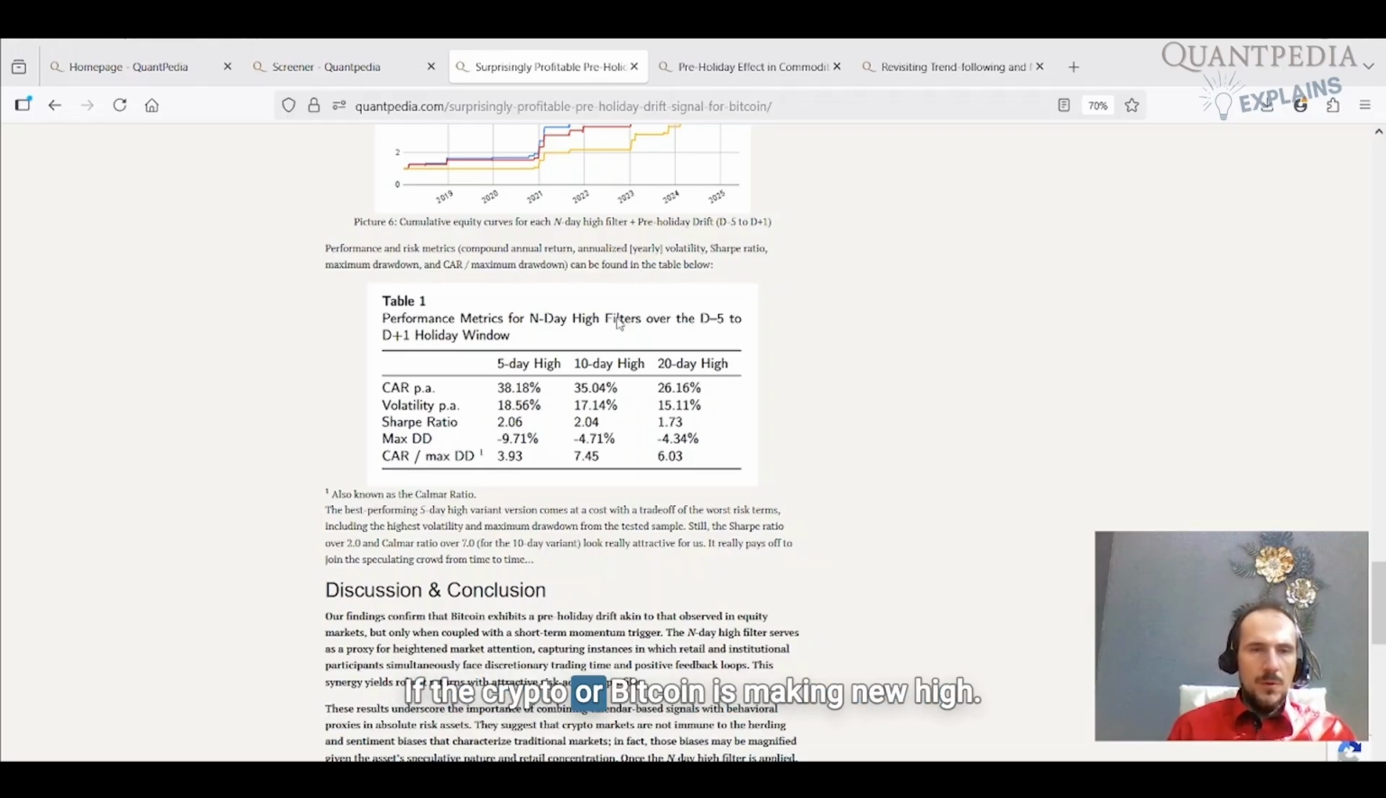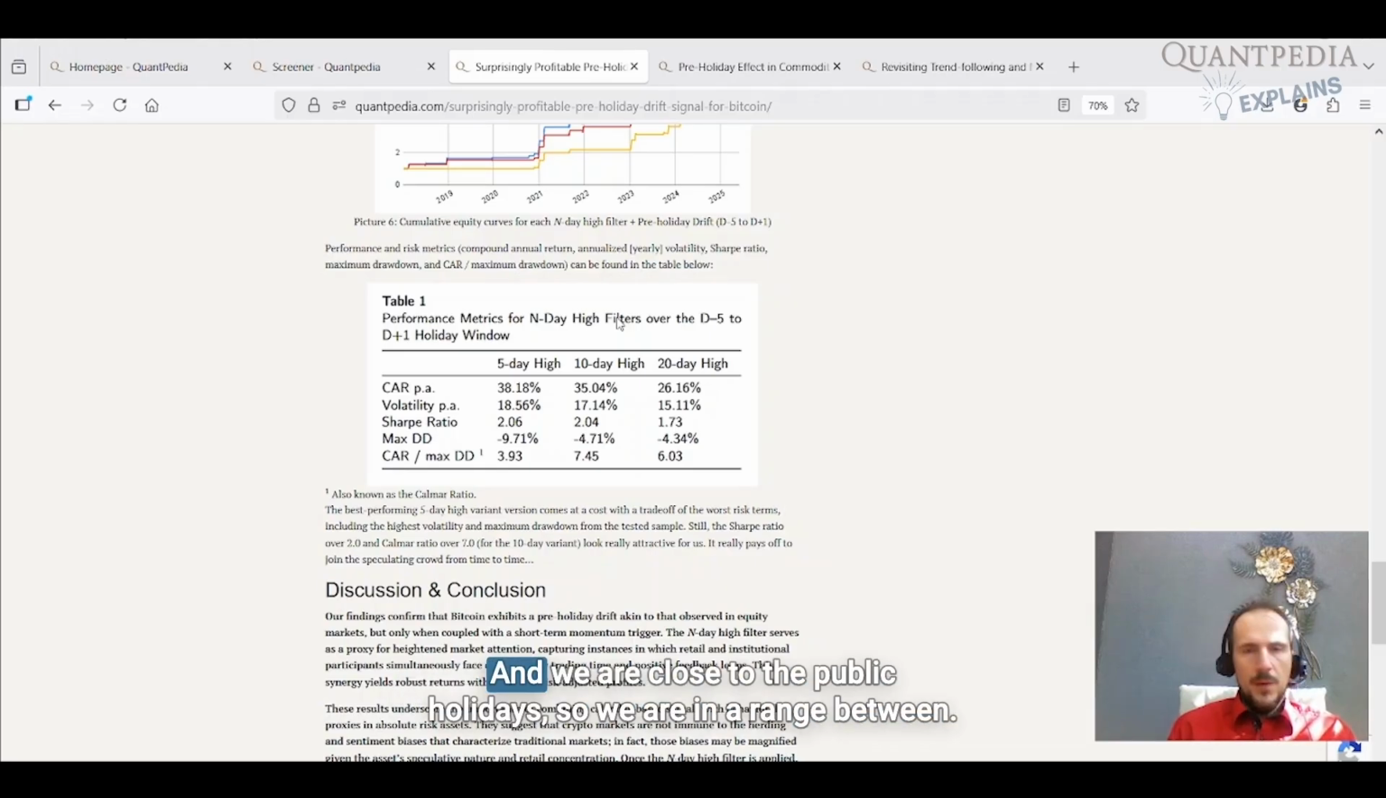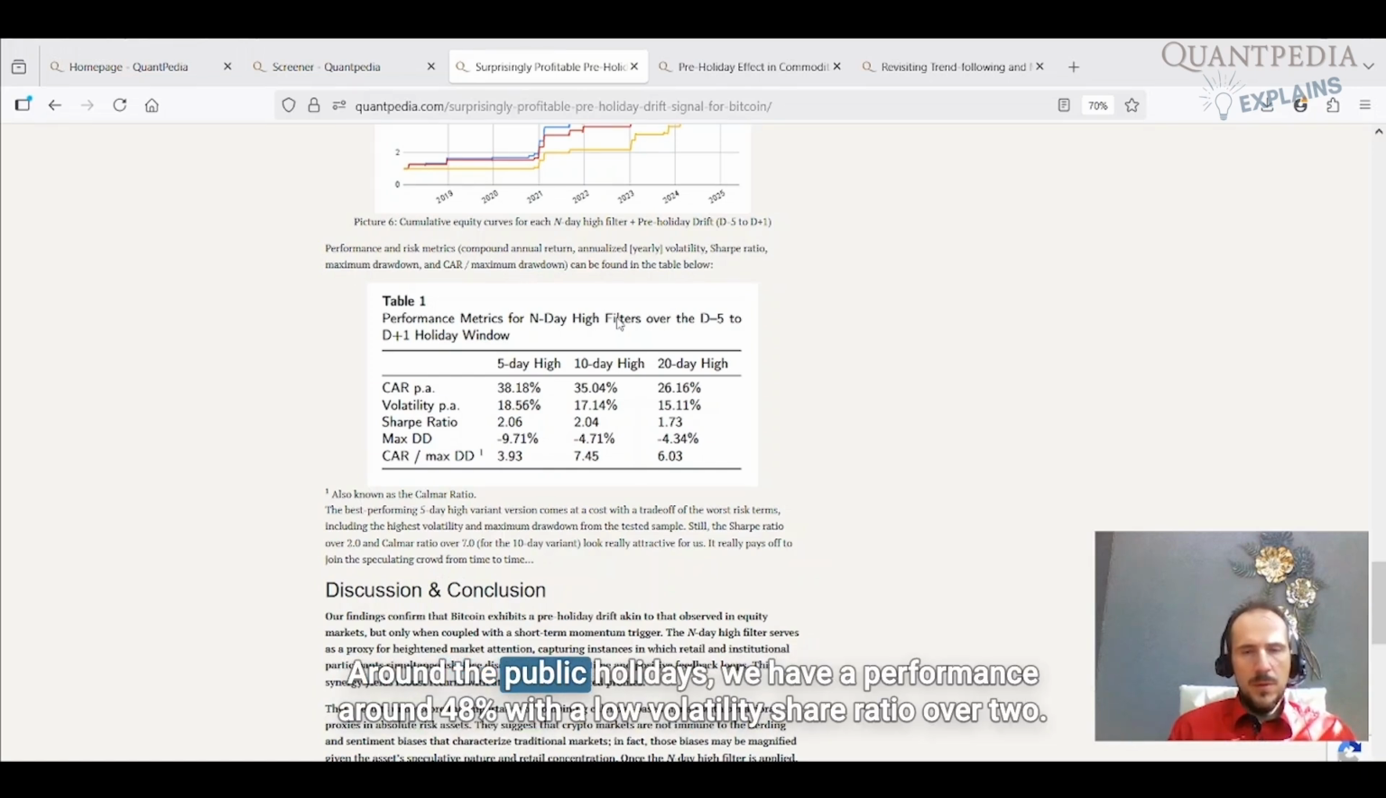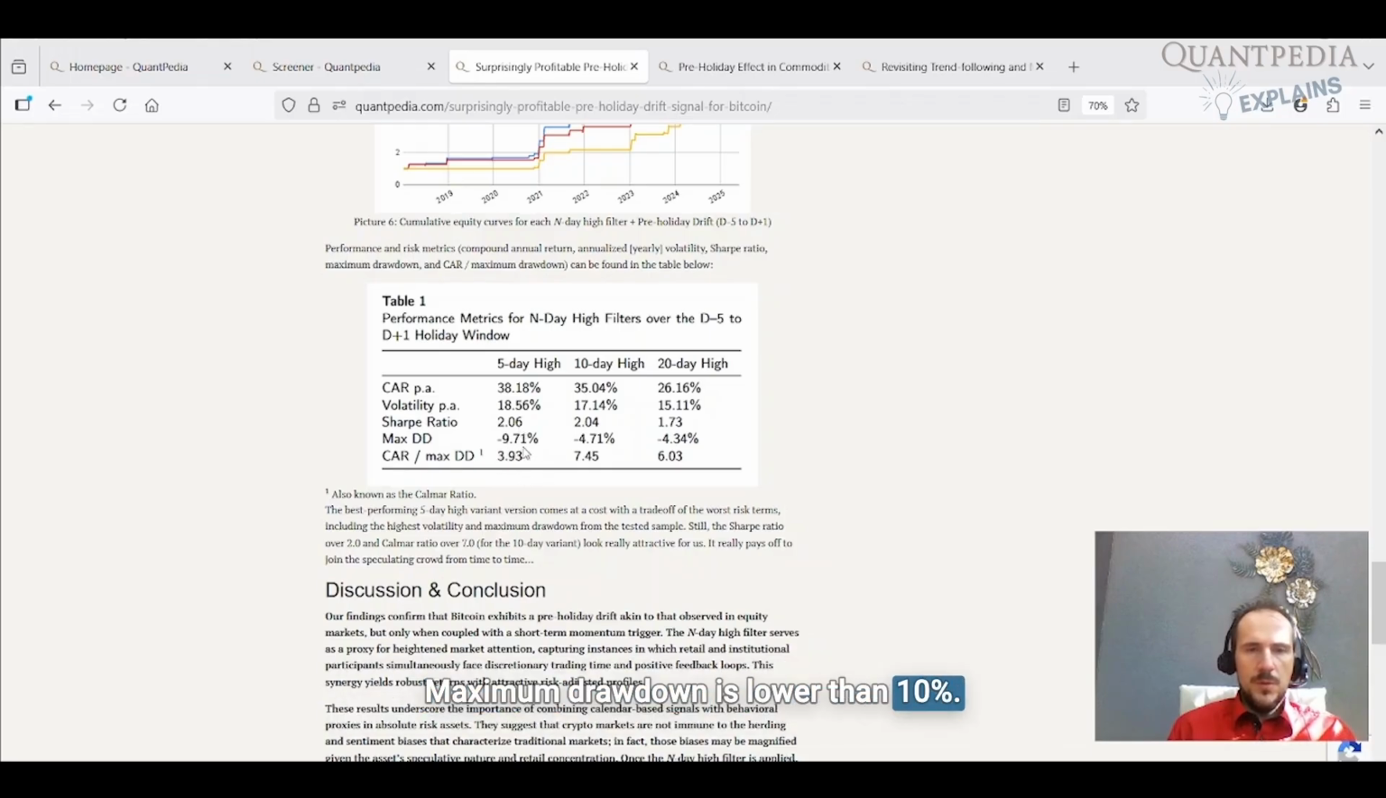If the crypto or Bitcoin is making a new high and we are close to the public holiday, so we are in a range between D-5 until D+1 around the public holidays, we have a performance around 38% with a low volatility, Sharpe ratio over 2, and maximal drawdown lower than 10%. So I mean, absolutely great risk to return numbers.